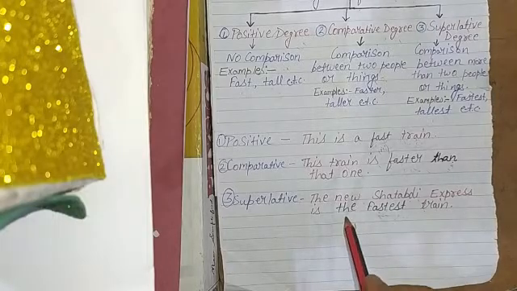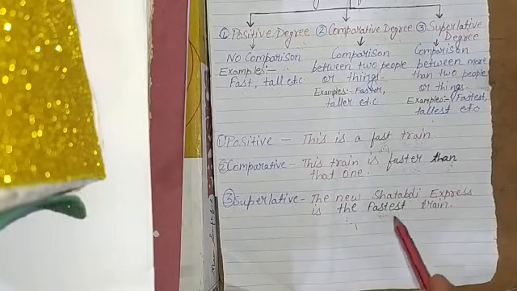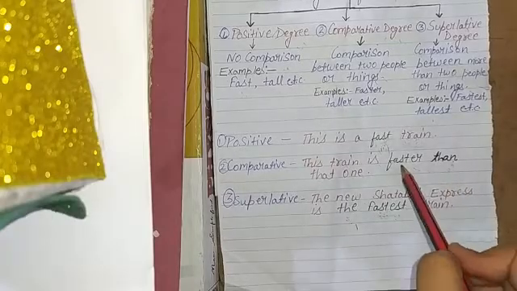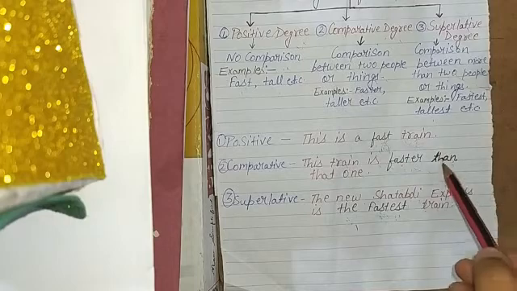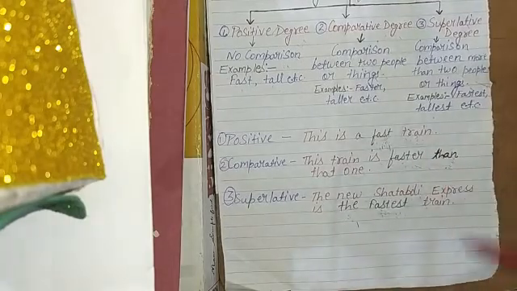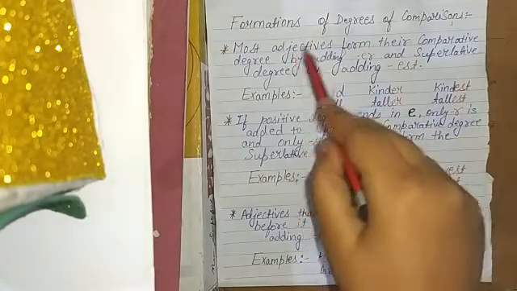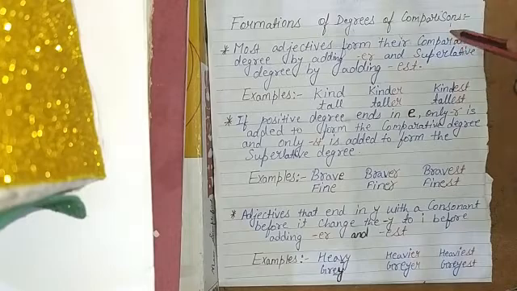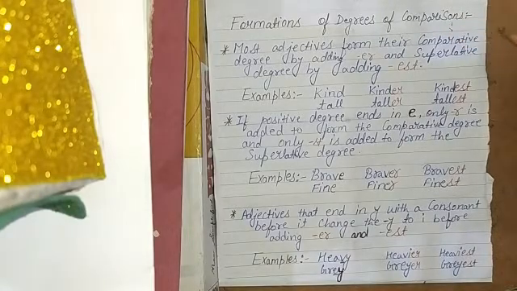In each and every sentence, if the adjective is in superlative degree, then it will have "the" before it, and if the adjective is in comparative degree, then it will have "than" after the adjective. Let's proceed towards formations of degrees of comparison. What are the formations? What are the rules according to which we will change the degrees of the adjectives?